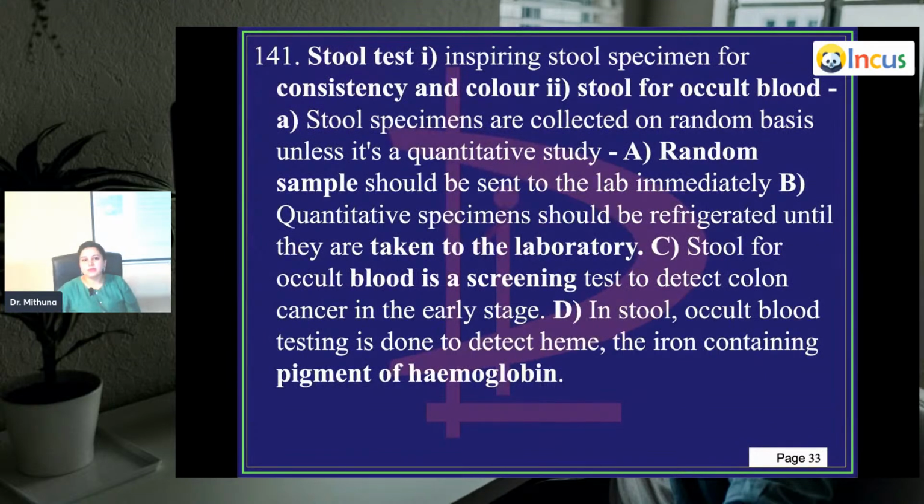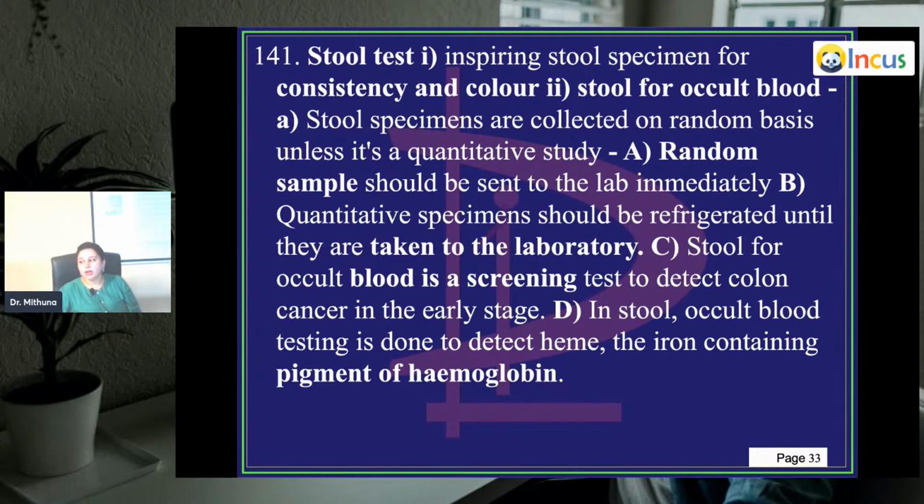What is a stool test? The name itself says it: you collect the stool specimen and check for the consistency, the color, okay, for any kind of blood, for ova, oocysts. Inspect the stool specimen for consistency and color firstly, and then stool for occult blood. Stool specimens are collected on a random basis unless it's a quantitative study. So a random sample should be sent to the lab immediately. Take a random sample. There's no time-specific thing here. Quantitative specimens should be refrigerated until they're taken to the laboratory.